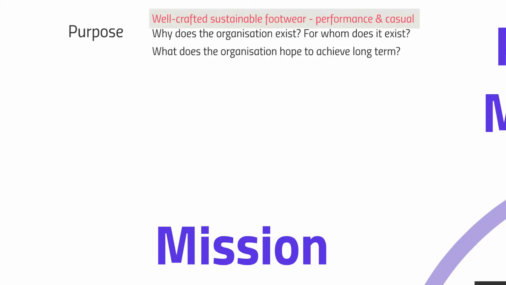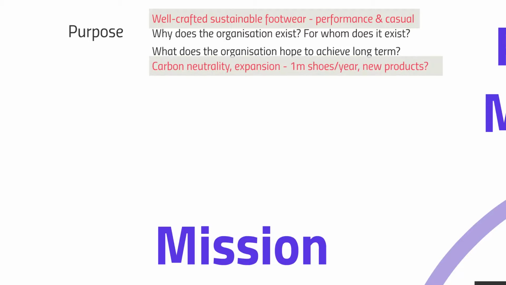Well, the organisation exists to produce well-crafted, sustainable footwear, both performance footwear for people who are into their running as a hobby, as well as casual footwear to be worn as more of a fashion accessory. And in the long term, we're told that the company wants to be carbon neutral and that it also wants to expand. So in the introduction to the preceding document, a particular expansion related goal that we were told about was that the company wants to produce 1 million shoes per year.